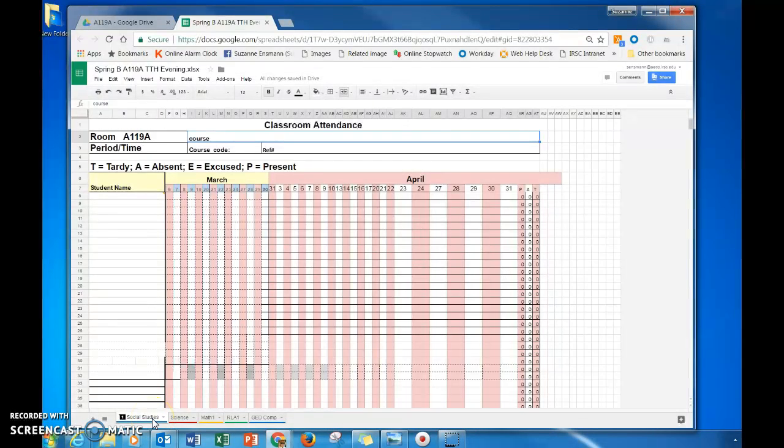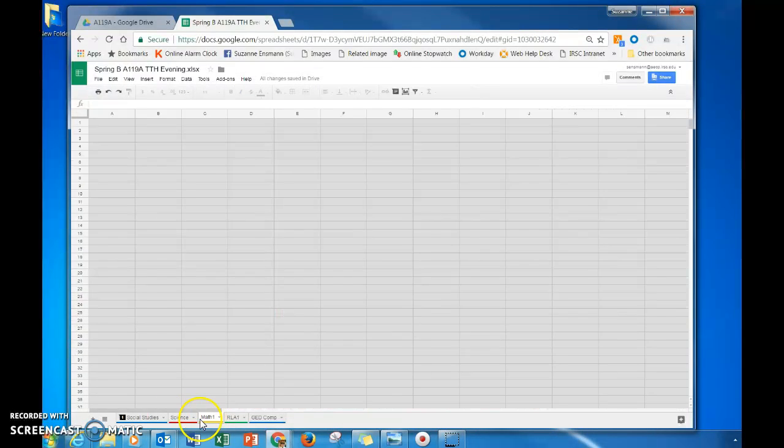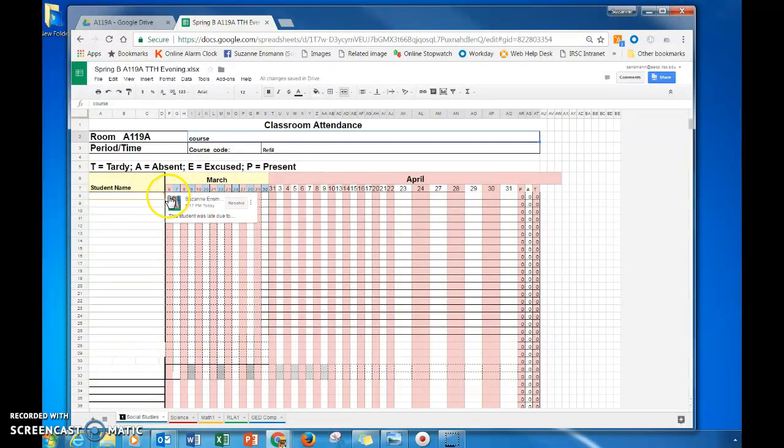On the bottom, you'll see the tabs, Social Studies, Science, Math, etc. This spreadsheet has been automatically calculated with expressions so that if you place a P or an A or a T, it's going to automatically populate the amount of present, absences or tardies that the student has. Okay? If you have any questions, by all means, give me a call or Brandon Brown. We can support you with this effort. Okay, that's all I have for now.